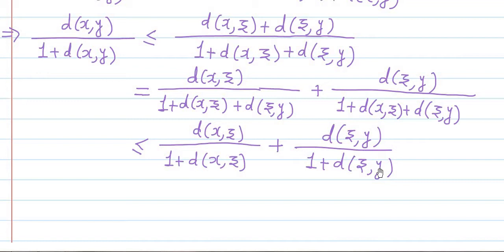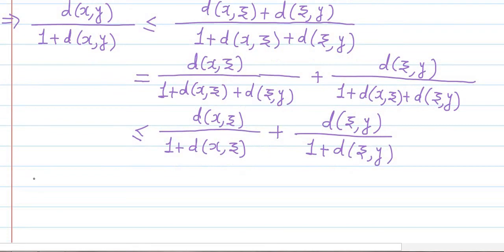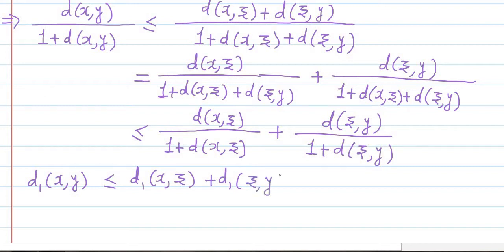By the definition of d1, it is clear that the left hand side is d1(x,y) and the right hand side is d1(x,z) plus d1(z,y). So we have shown that d1(x,y) is less than or equal to d1(x,z) plus d1(z,y).